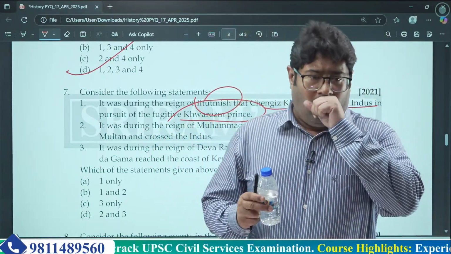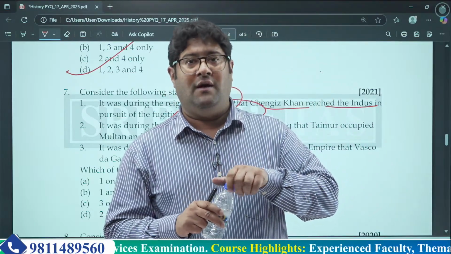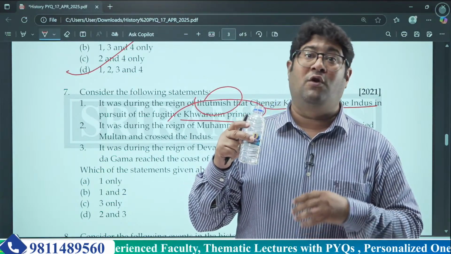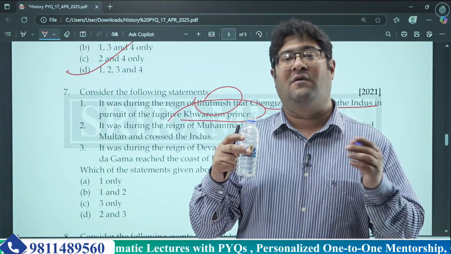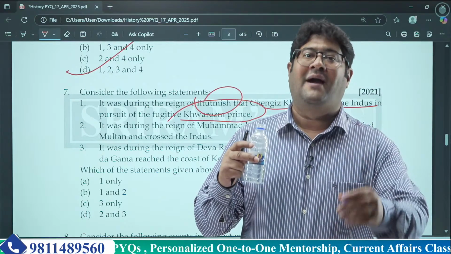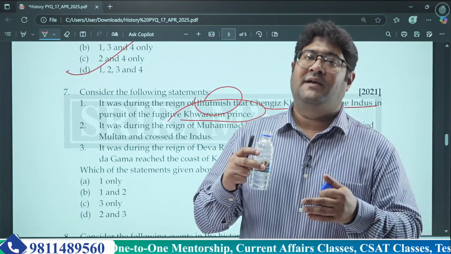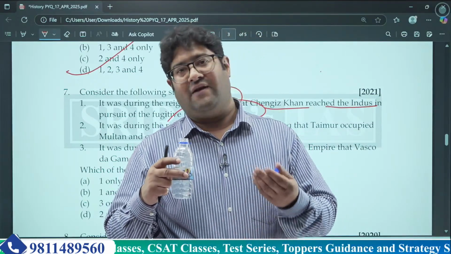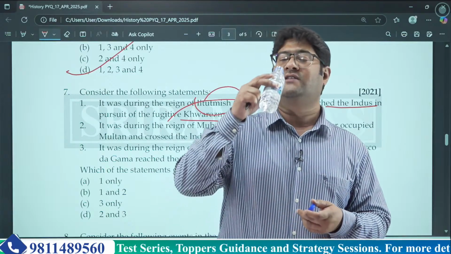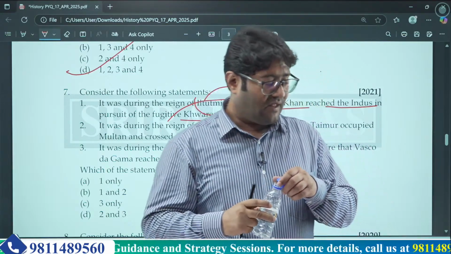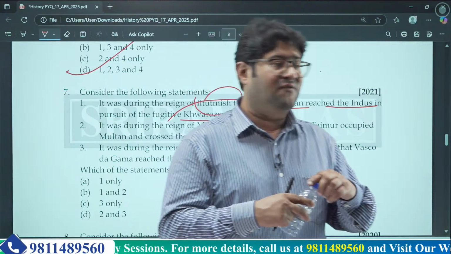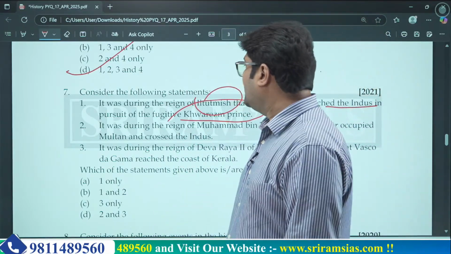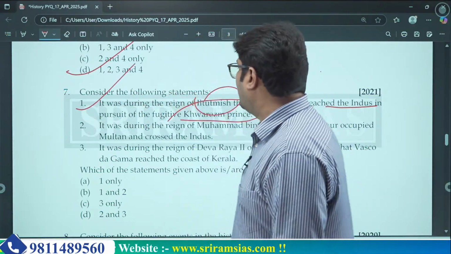At the peak of Mongol power, when Genghis Khan was after the whole wide world and tried to conquer it, out of his diplomatic move, Iltutmish saved the Indian subcontinent from the wrath of the Mongols. They were very much known for plundering and such activities. So it was a good move from Iltutmish for himself as well as for the people of the Indian subcontinent. So the first statement is correct. Now what about the second statement?